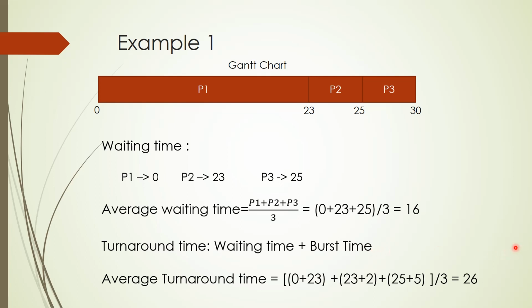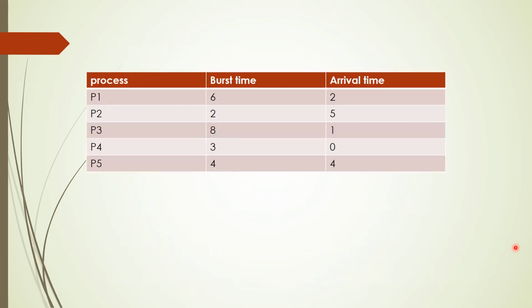Now let us look at one more example which involves arrival time. In this example, you see there is arrival time in addition to burst time. At time 0 P4 arrives, at time 1 P3 arrives, at time 2 P1 arrives, at time 4 P5 arrives, and at time 5 P2 arrives. So they will be executed in this order: 0, then 1, then 2, then 4, then 5. Let us see how they will be represented in the Gantt chart.